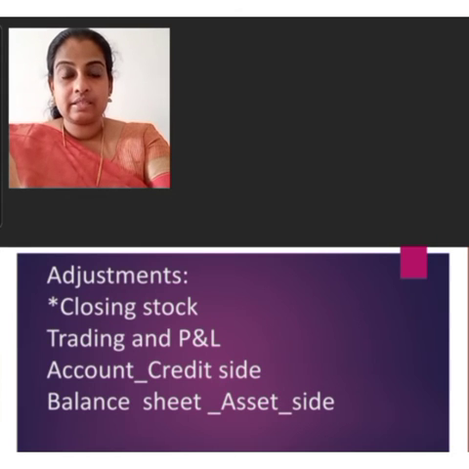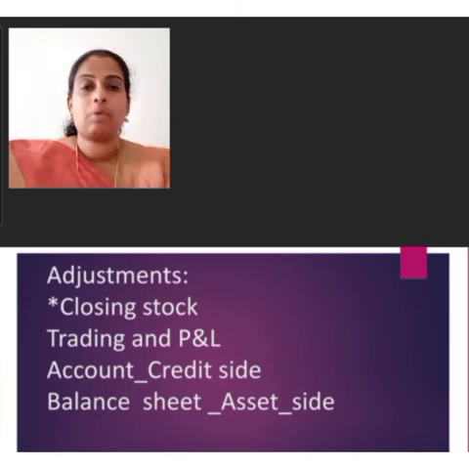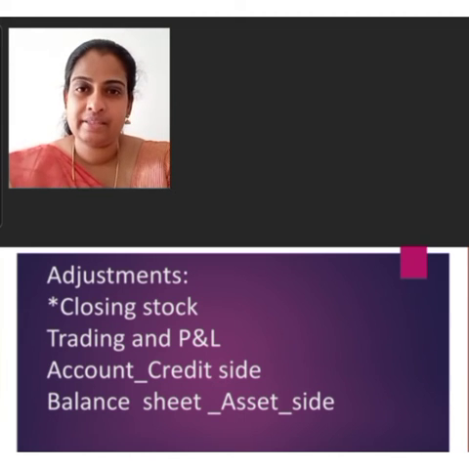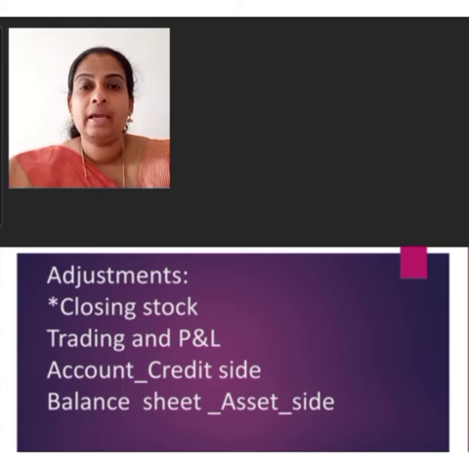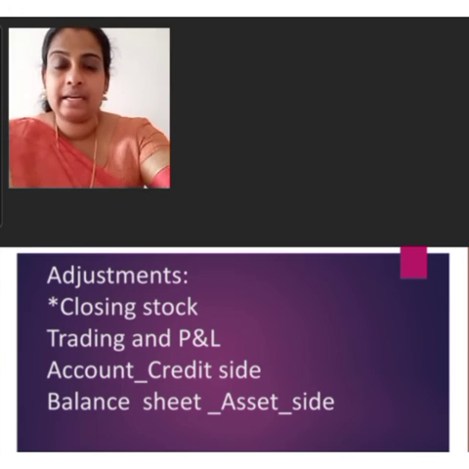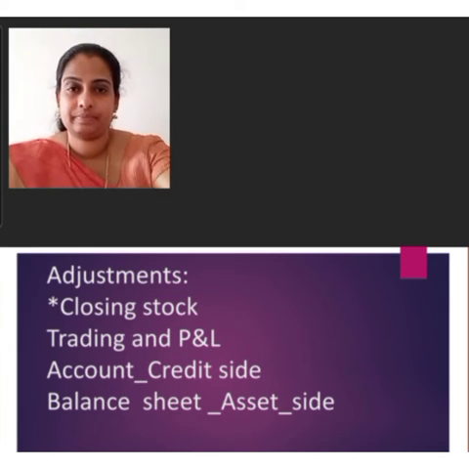That means there is no need to record it in the trading and profit and loss account. The amount of closing stock should be recorded on the asset side of the balance sheet only.